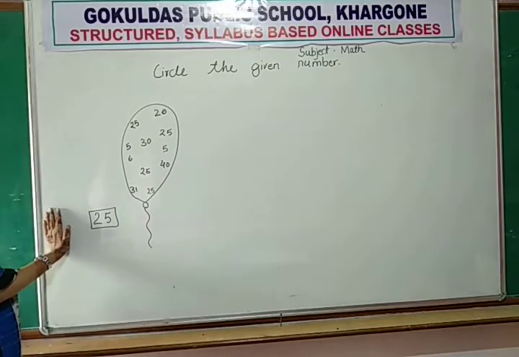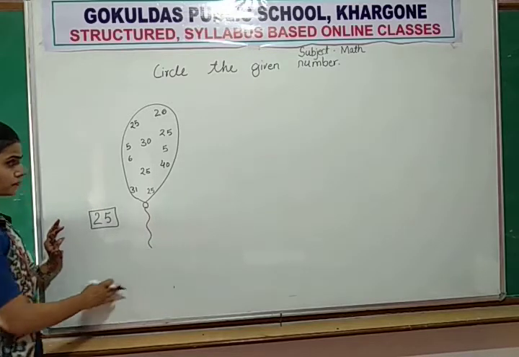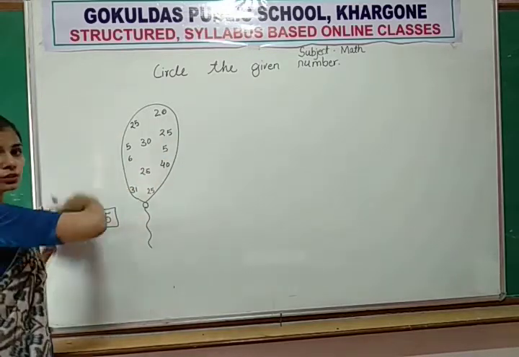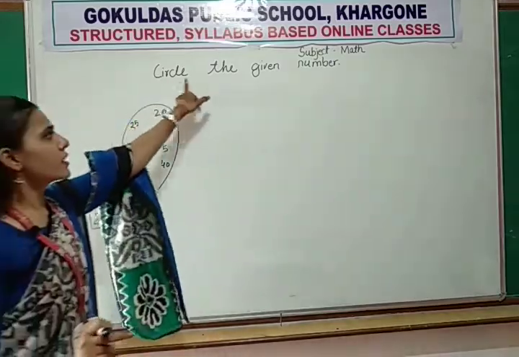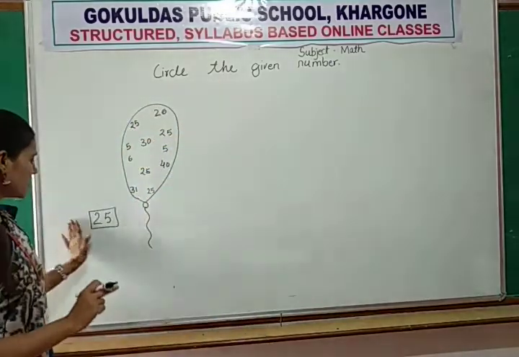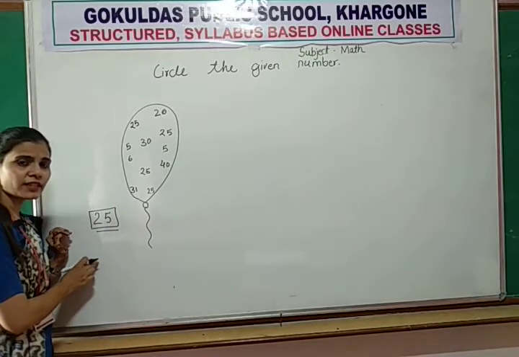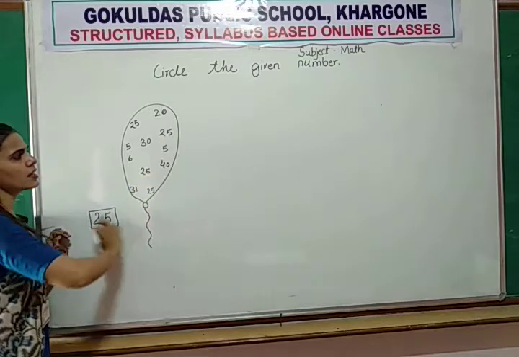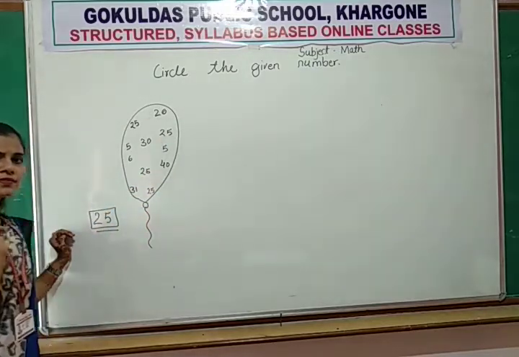Now you search where is 25. Okay. So this is the number 25. Now search the 25 in this balloon. Okay, the question is circle the given number. This is your given number. Okay, the number is 25. So now you search where is 25 and circle the number 25.